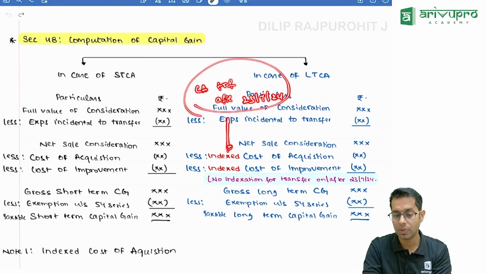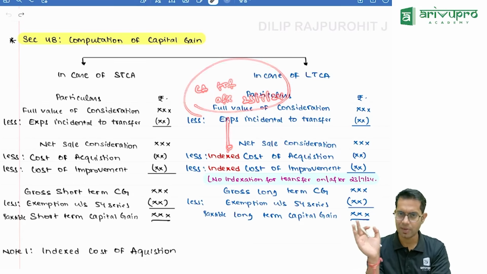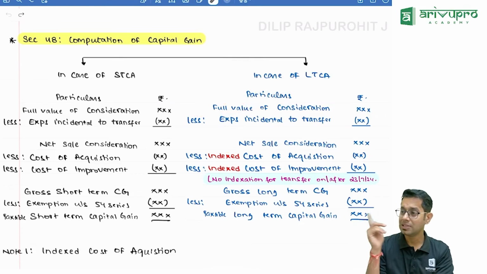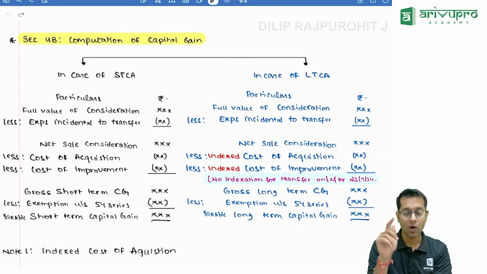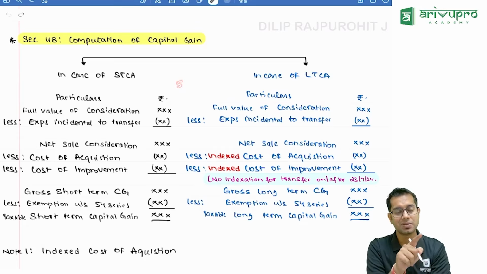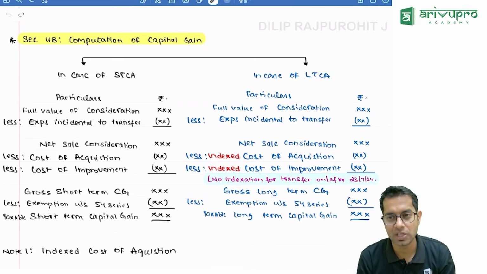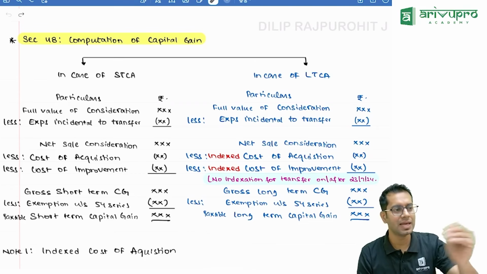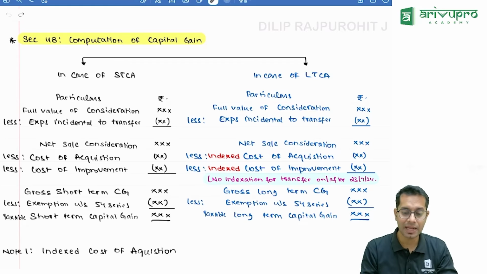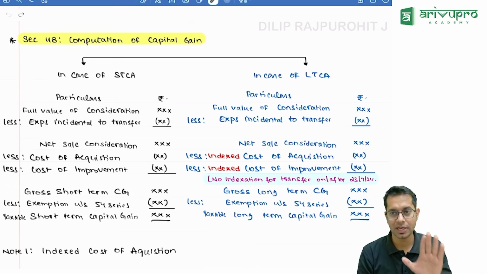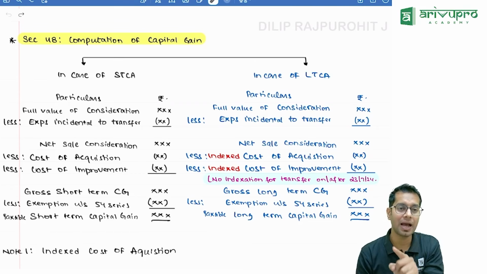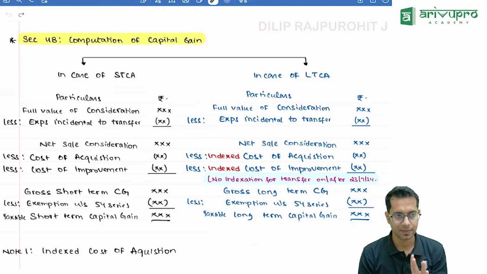Now please note, this is a very beautiful point, but this point will not be applicable for 5 cases. Normally, capital gain is taxable in which year? In the year in which transfer took place. But there are 5 cases which we studied where capital gain will be taxable in the year other than the year of transfer. For example,